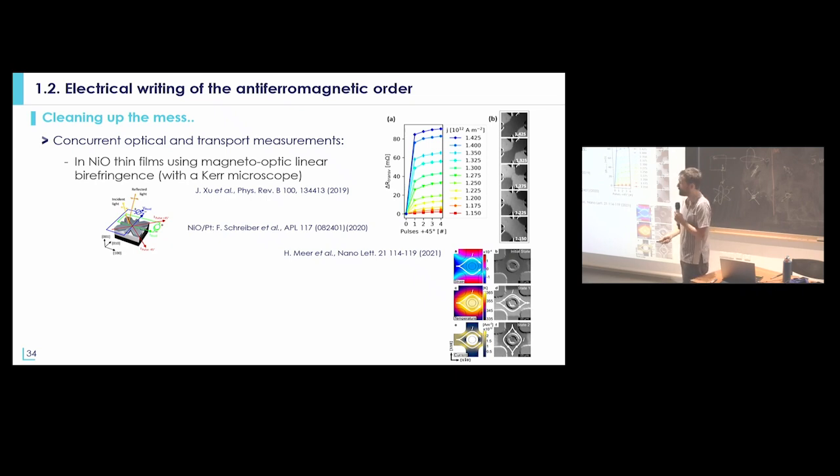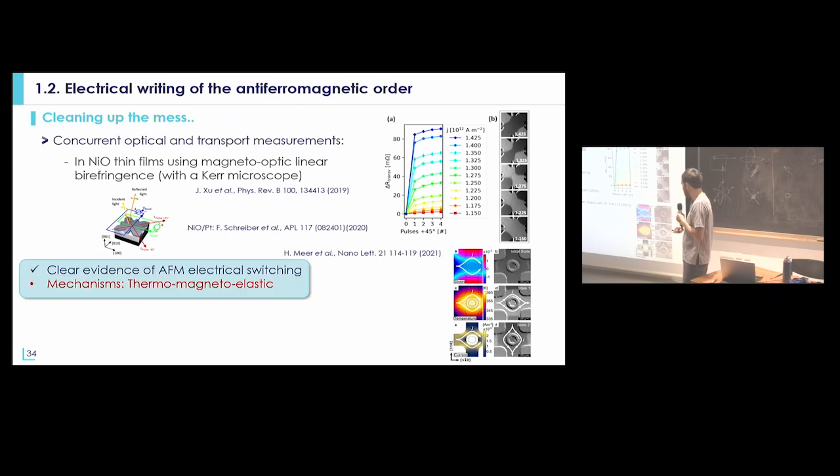order, which means that all this switching process was really related to thermomagnetoelastic phenomena, which were associated to the thermal gradient that you generate in your system. So I would say that it's still a real challenge to really observe that you can achieve a pure switching by spin orbit torque in antiferromagnetic metals.